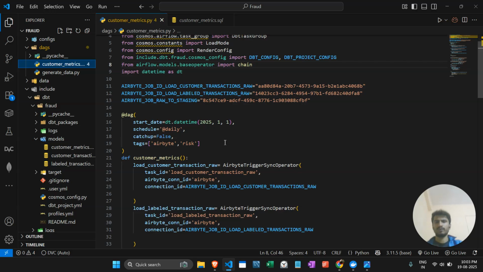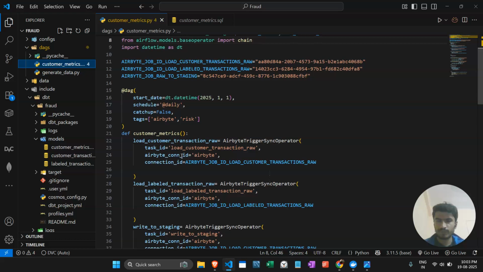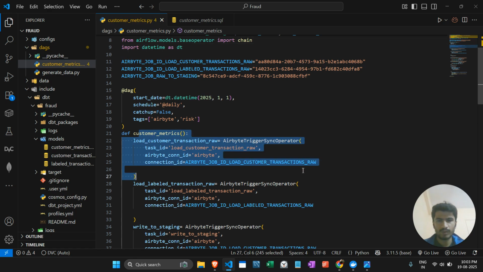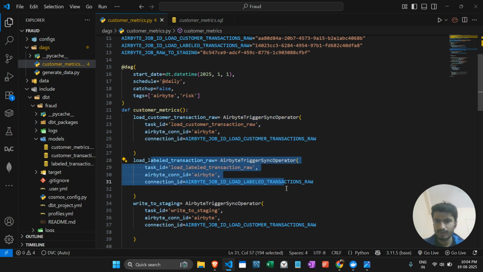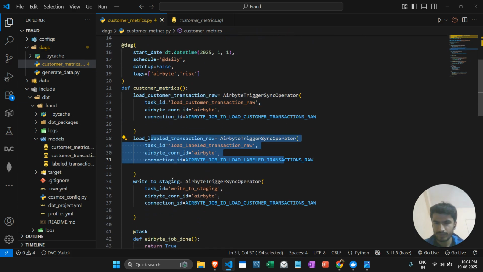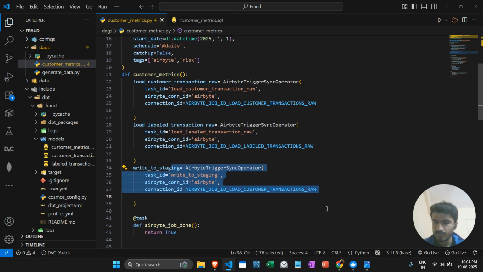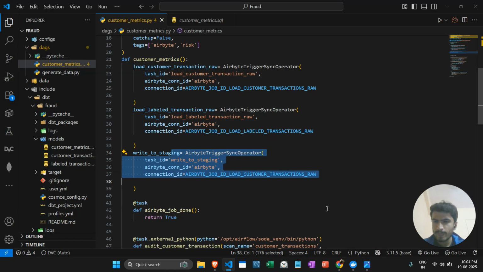So here, first of all, we are loading the dataset, and also loading the label dataset. After that, we are storing this dataset into the S3 bucket.